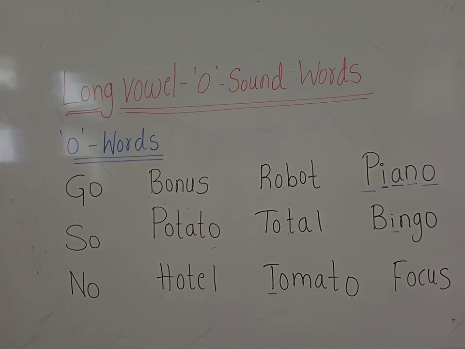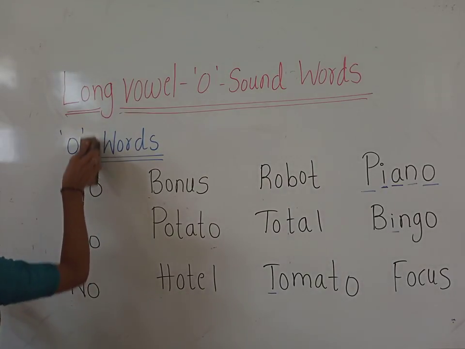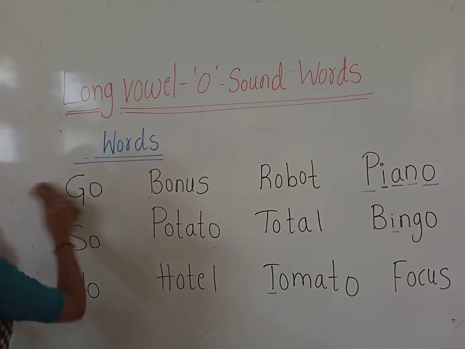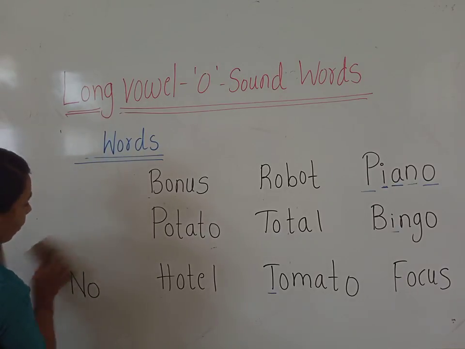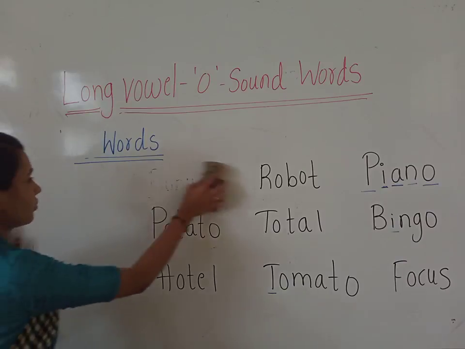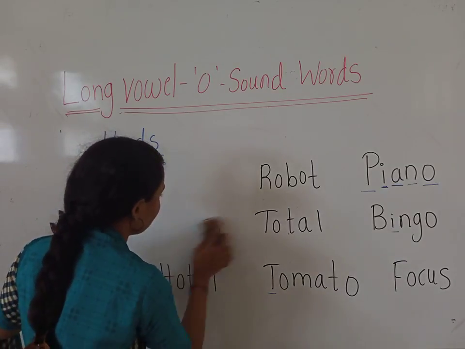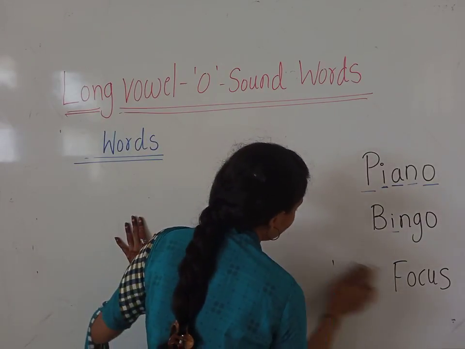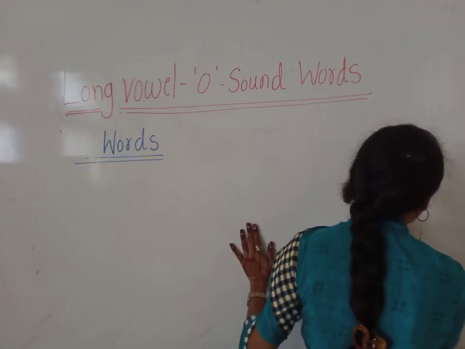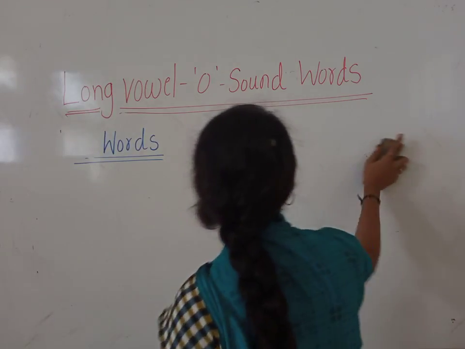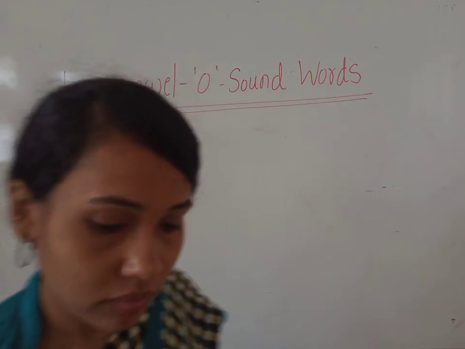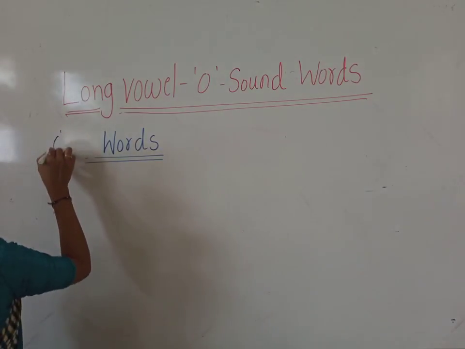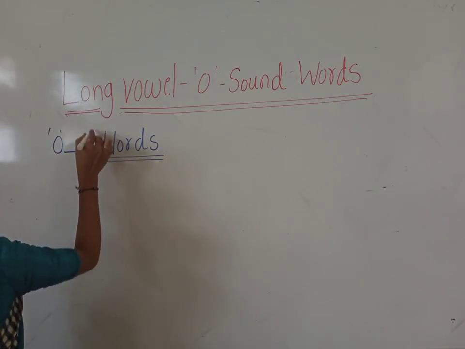Okay, children. Now let us learn O-E words. Okay, children. Now let us learn O-E words. O-E words.